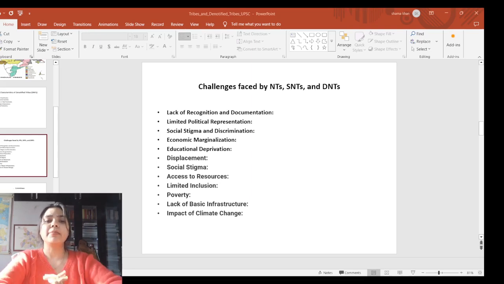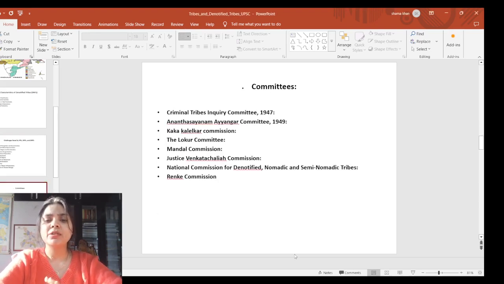their development. Impact of climate change: no doubt nomadic and semi-nomadic communities and DNTs, those who live closely tied to natural resources, are the most vulnerable because of the impact of climate change. So let's have a look at the committees.